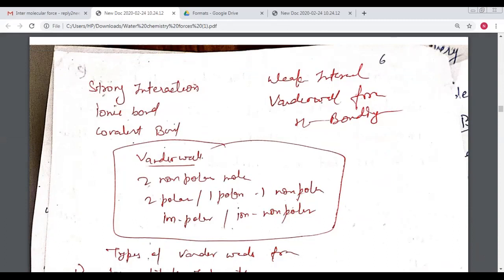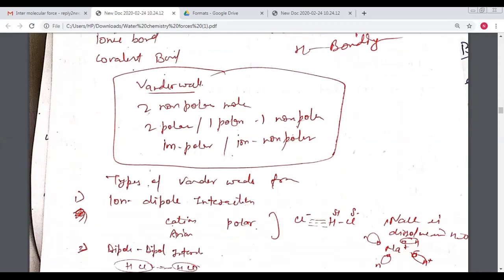Some bonding interactions are strong interactions, just like the ionic bond and the covalent bond. These two types of bonding are the strong interaction bonds. And the other is the weak interaction. As we know, the van der Waals interaction is a very weak interaction, and hydrogen bonding is also a weak interaction. So, which type of molecules have the van der Waals interaction?